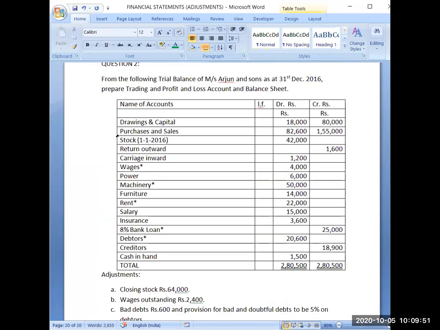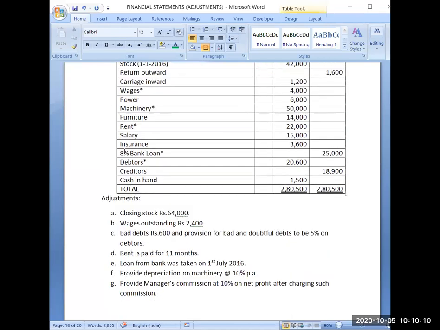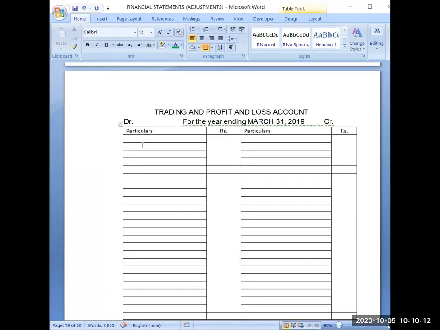Now next information is purchases and sales. So you should be knowing that purchases always have debit balance and sales always have credit balance. So purchases are 82,600. I should check returns also. Return outward is given, but nowhere return inward is given. Fine. So now I will leave one line here for opening stock.